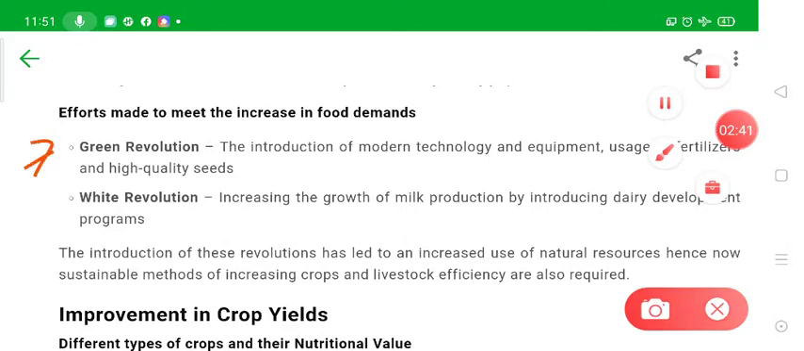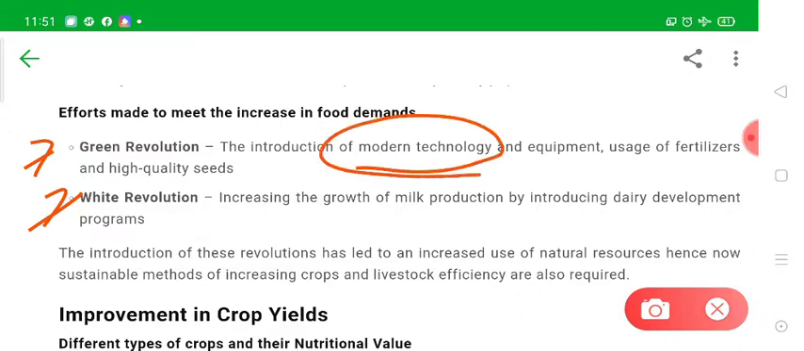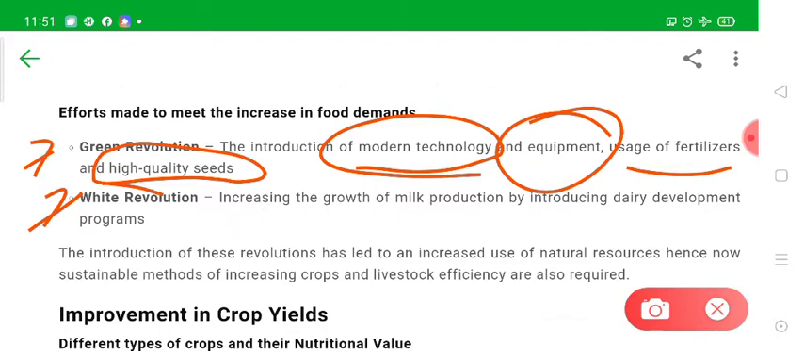So students, what efforts have we made yet? We have made some efforts like the green revolution and the white revolution. The green revolution was to increase the production of agricultural products, especially grains, and also vegetables, fruits, all these things. In the green revolution, we introduced certain modern technologies and modern equipment for agricultural practices. We also introduced the usage of fertilizers and high quality seeds. So this gave rise to a sudden increase in the cultivation, in the yield of the crops.